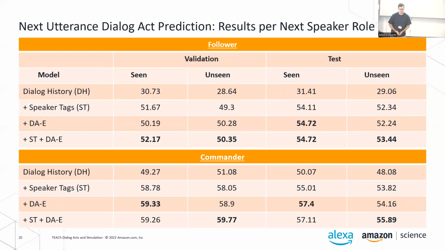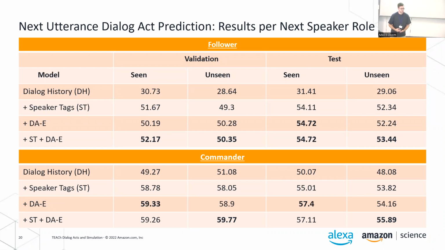We also analyze the performance on this task specific to the roles. It's the same model, we just now look at only follower segments or commander segments. And we do see that the commander has a much higher accuracy than the follower segments. And we have some theories why this may be.